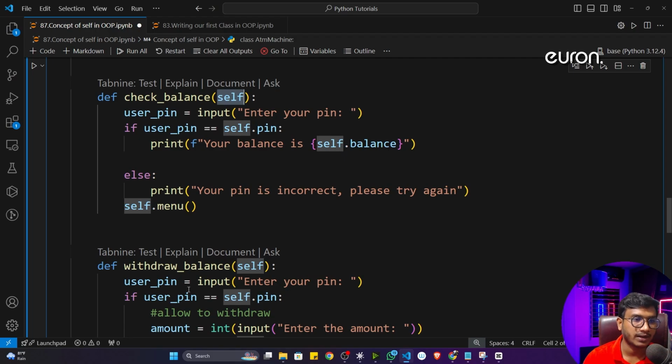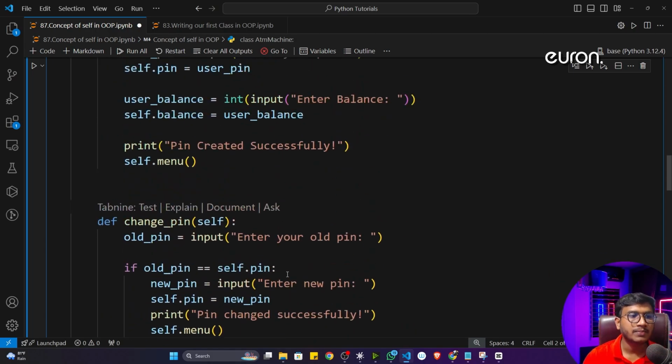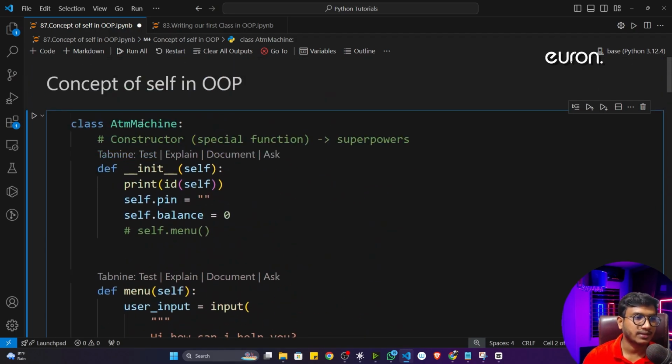Self keyword everywhere. Self means this class itself. This class itself is called self. That means whatever changes you make in the ATM machine class, everything will reflect inside the self as well.